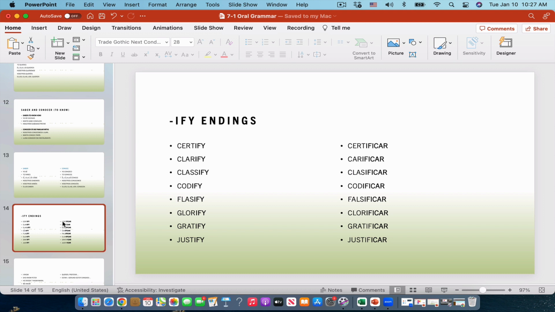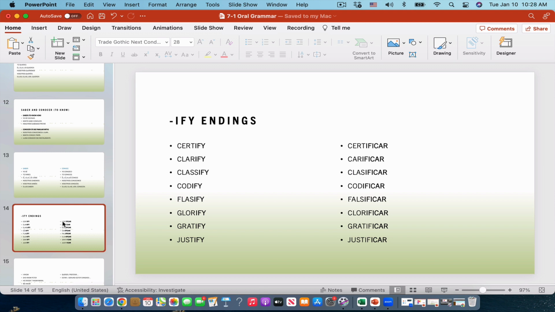Okay? Now, another thing that I want to mention today is a group of words that have the same etymology, the same origin, but in English they end with ify. For example, certify, clarify, classify, codify, falsify. All these words have an equivalent in Spanish, but the ending in Spanish is icar.